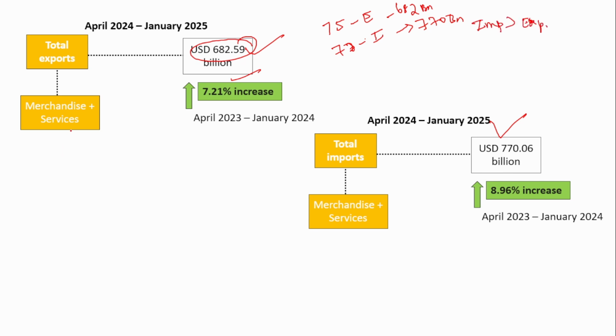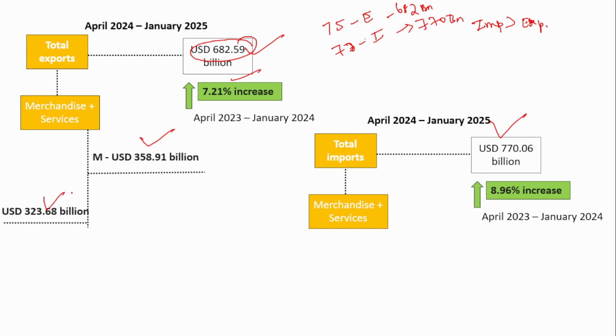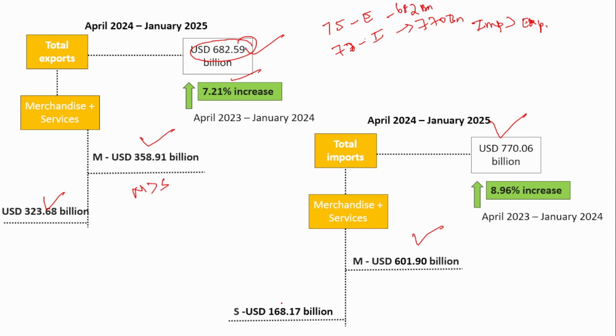Here the export and import include merchandise and services. So let us see how much merchandise alone has been exported and how much services alone has been exported. Merchandise export is $358 billion and services is $323 billion. Almost the same, just a little difference. So the merchandise is more than services. In case of imports, total merchandise import is $601 billion and total services import is just 168. So it's a huge difference here.